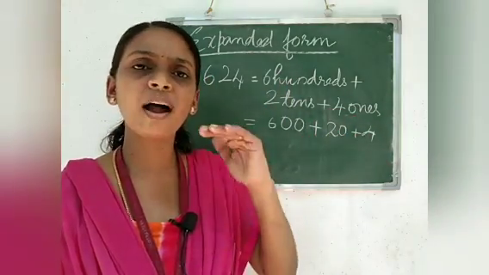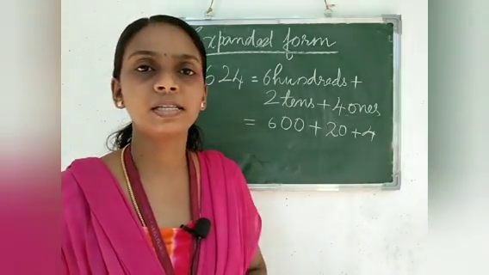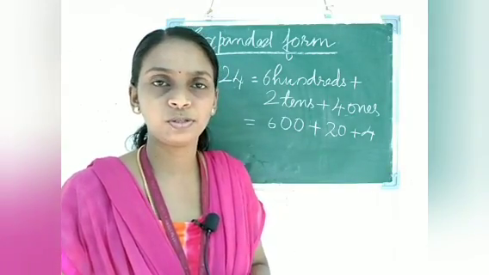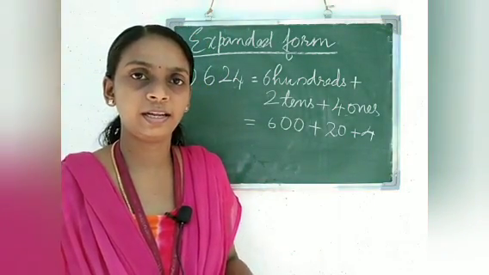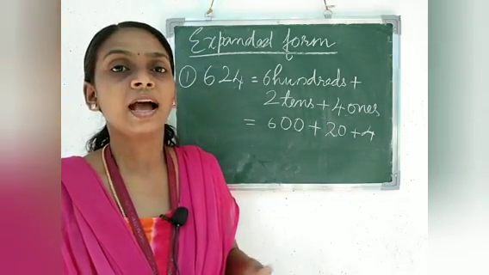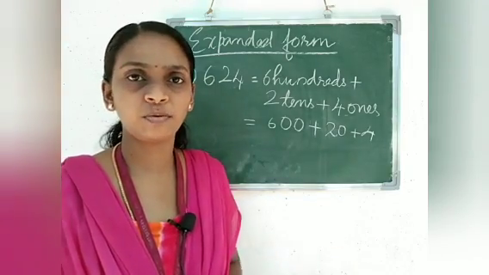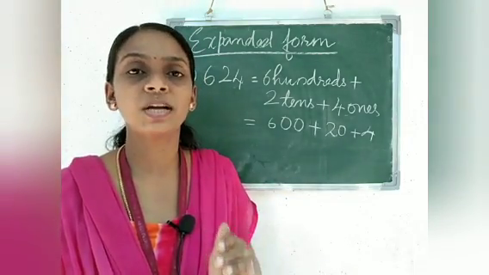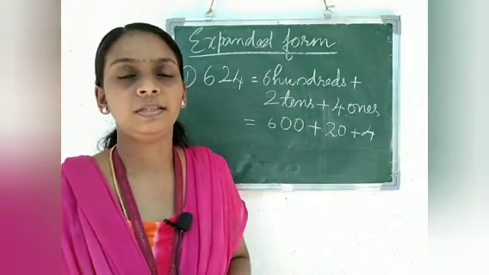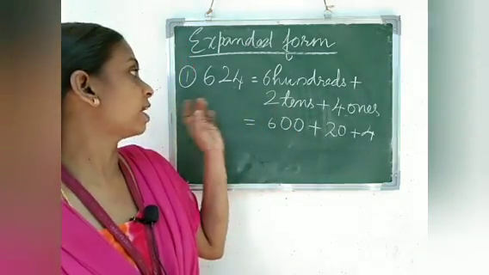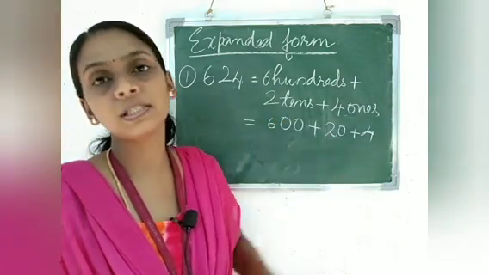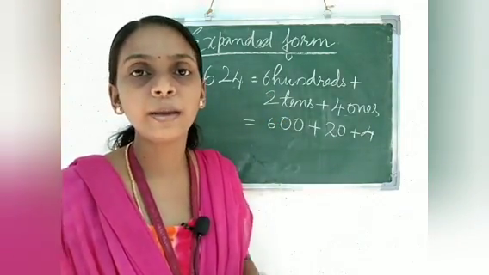Whatever we studied in the first chapter, numbers up to 200, all those sessions we have to study in this chapter also: ascending order, descending order, before number, after number, expanded form, place value, and abacus. Here the only difference is that we are dealing with numbers from 200 to 1000. So we wrote the expanded form of 624 as 600 plus 20 plus 4.